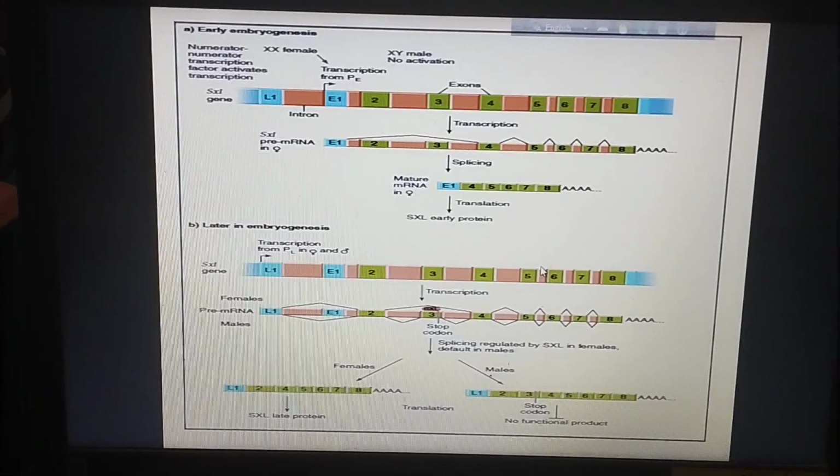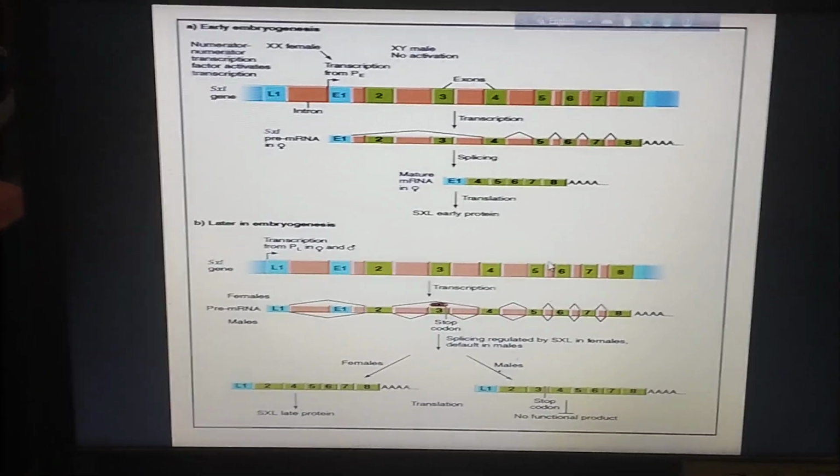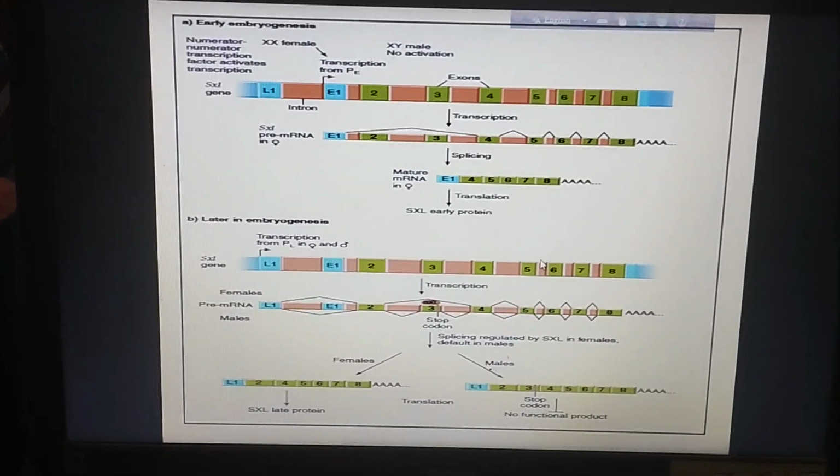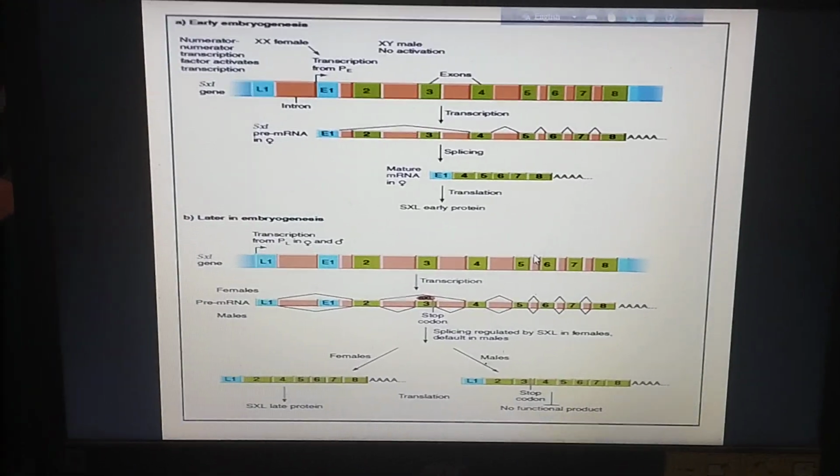Here, the positive signal is present in the case of female, and no signal is present in the case of male fly origination.